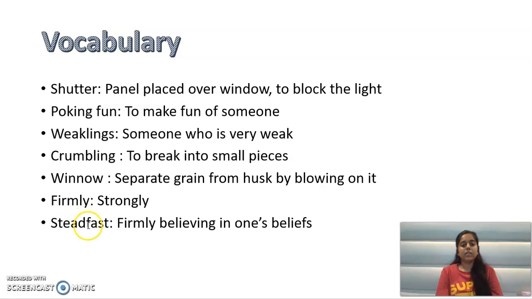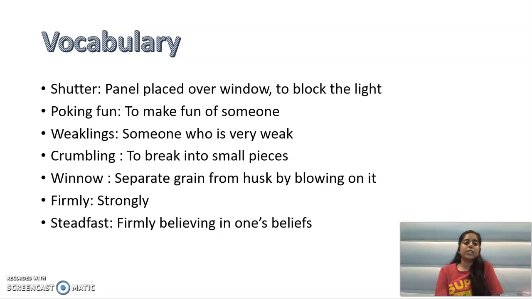Next one is steadfast. Steadfast means अपने निर्णय पे, अपने डिसीजन पे फर्म रहना, अपने निर्णय पे टिके रहना. आपका जो डिसीजन है वो इधर उधर नहीं होता है, आपने जो बोला है, आपके प्रिंसिपल्स हैं, उन पे आप टिके रहते हो. When you firmly believe in your own beliefs, when you firmly believe in your principles, you don't move here and there. When you have decided something, you just do that, you follow that. You don't say कभी ये किया कभी वो किया, नहीं. You are firm on something, that is called steadfast. You are a steadfast person. He is a steadfast person. Okay, one who is very firm in his beliefs.